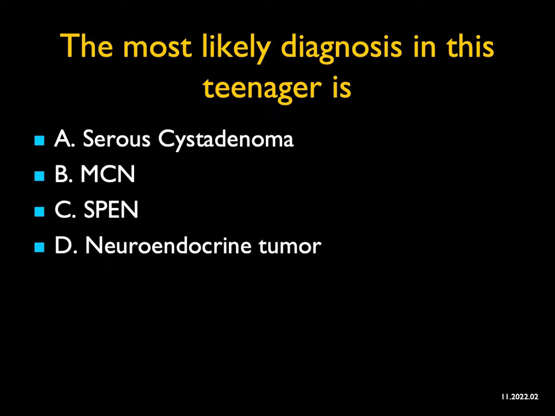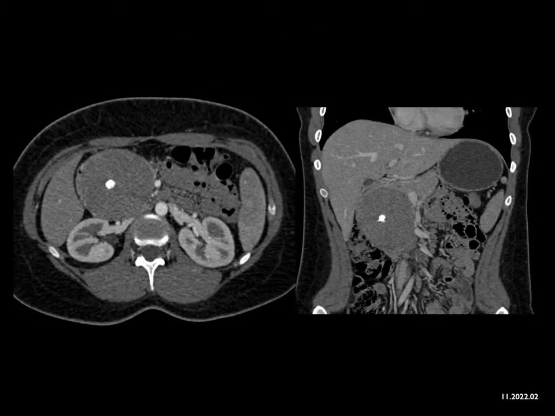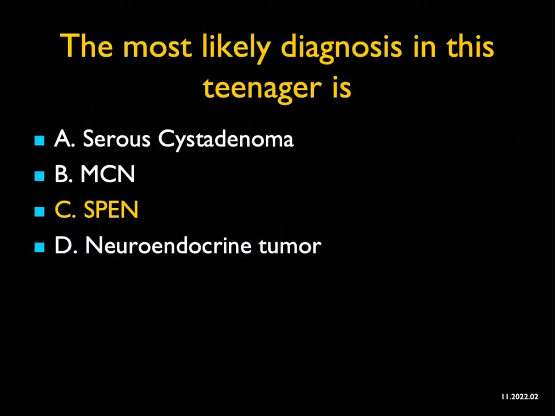The most likely diagnosis in this teenager is, well, when I say teenager, that spoils the answer without looking at the images. Now let me look at the images. The patient has a solid mass in the head of the pancreas with a discrete central calcification. I guess serous cystadenomas are wonderful for central calcifications, particularly stellate calcifications, but this isn't cystic, it's solid. Also, serous cystadenomas are age 70. MCNs are cystic in the 40s, female, and neuroendocrine tumors commonly calcify, but they're typically vascular and rarely occur in younger patients. This is a classic example of a SPEN tumor.